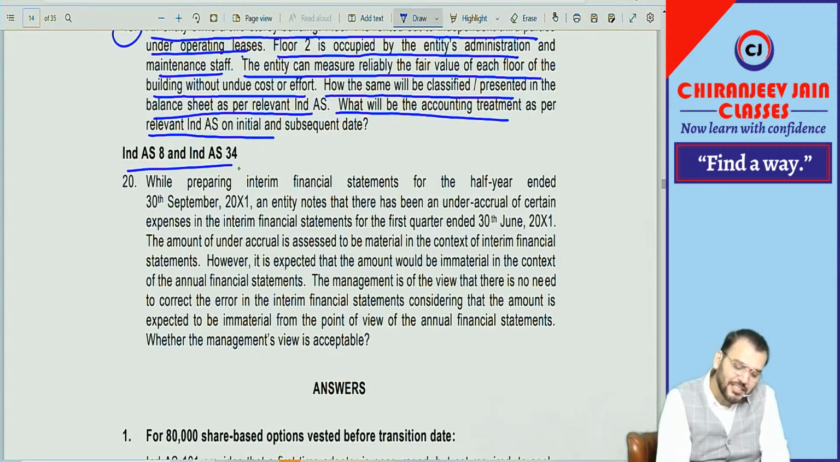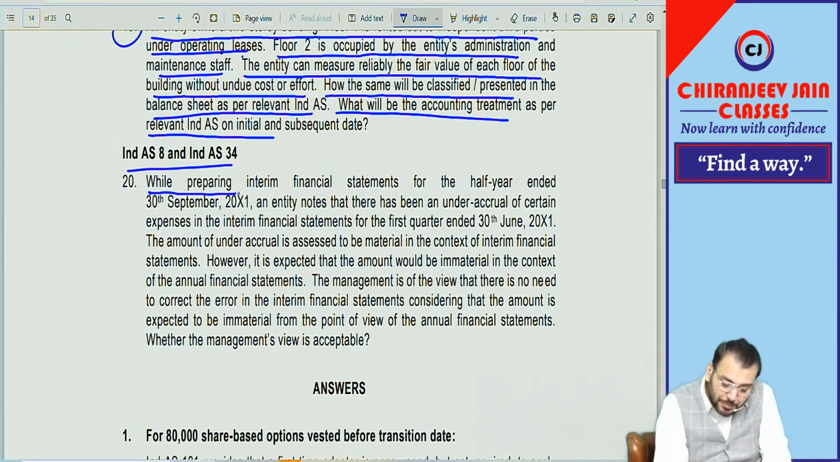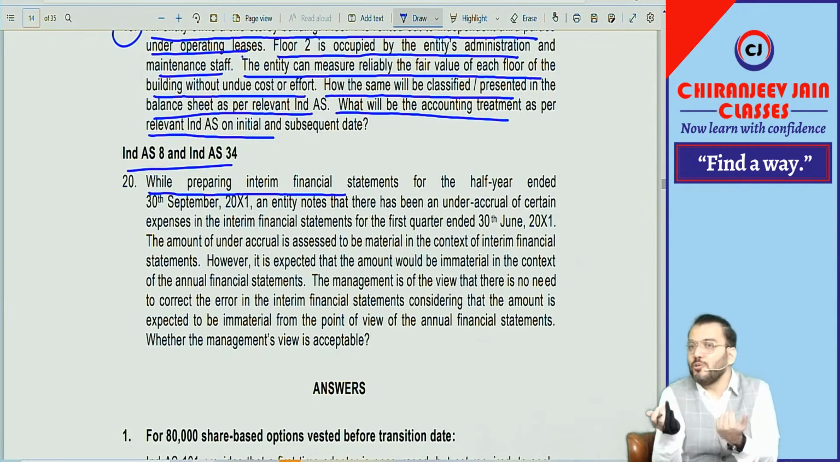Ind AS 8 and Ind AS 34. Once again, interim financial statement. This is also one theoretical question. You can do it by your own. Let's read. While preparing the interim financial statement, you will give me the answer. Suppose this question came, how would you react?